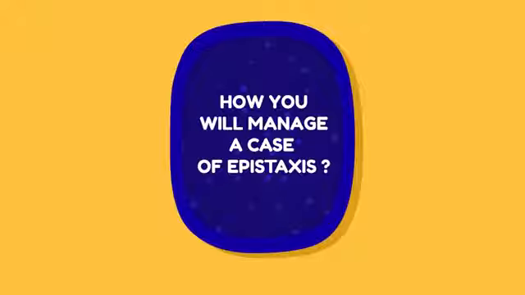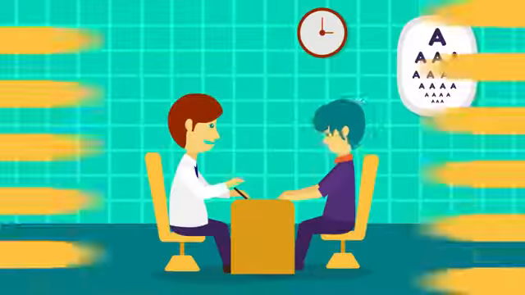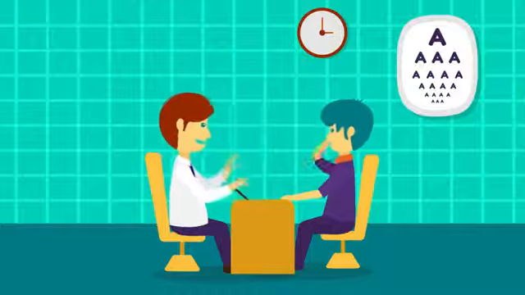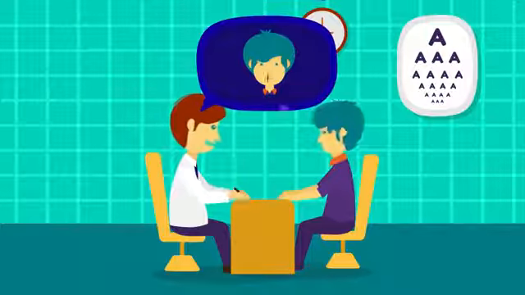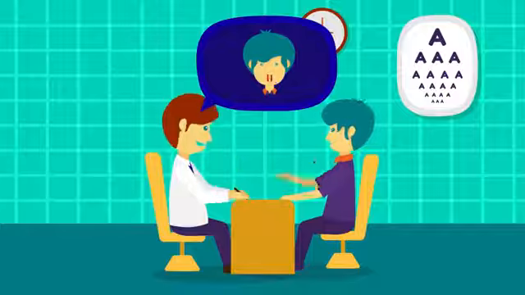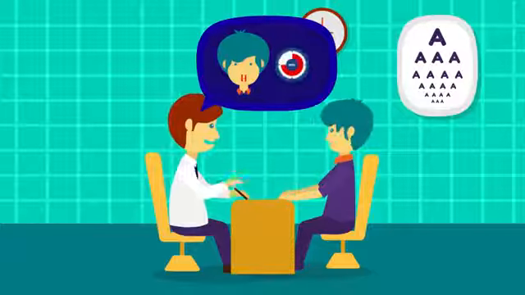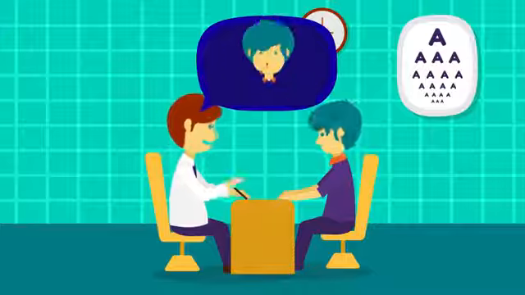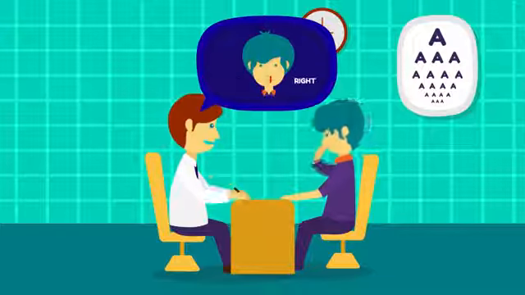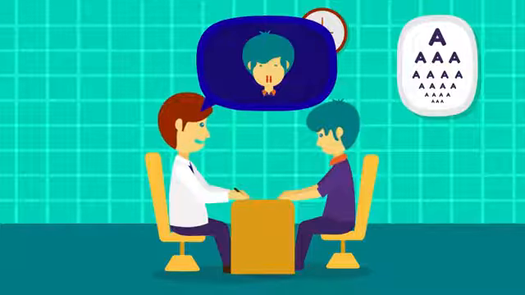How will you manage a case of epistaxis? In any case of epistaxis, it is important to ask the patient: 1. Mode of onset. Was it spontaneous or was there fingernail trauma? 2. Duration and frequency of bleeding. 3. Amount of blood loss. 4. Side of nose from where bleeding is occurring, or is it occurring from both sides of nose?